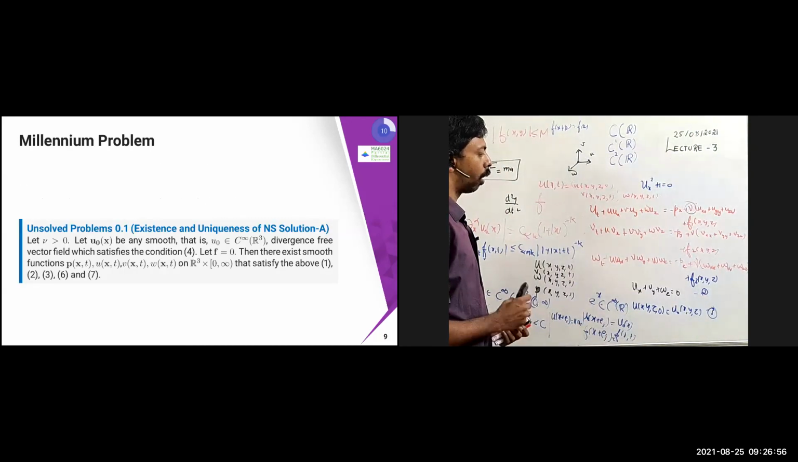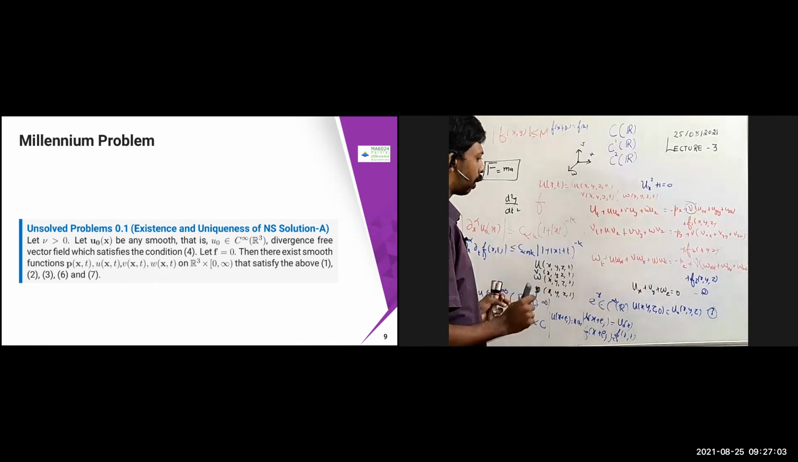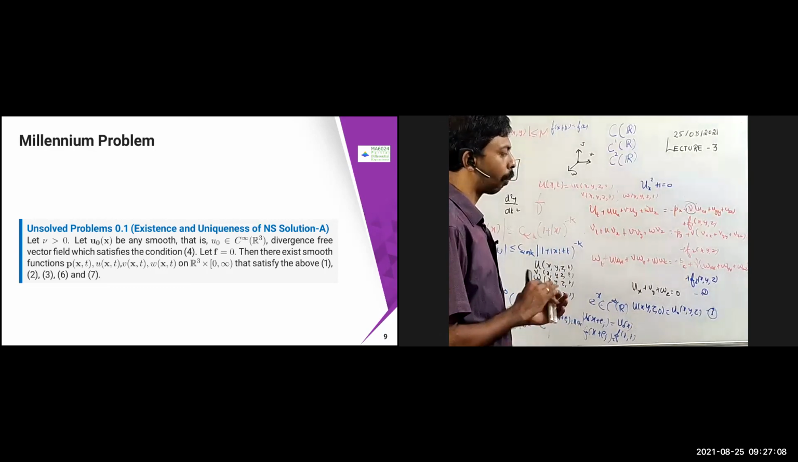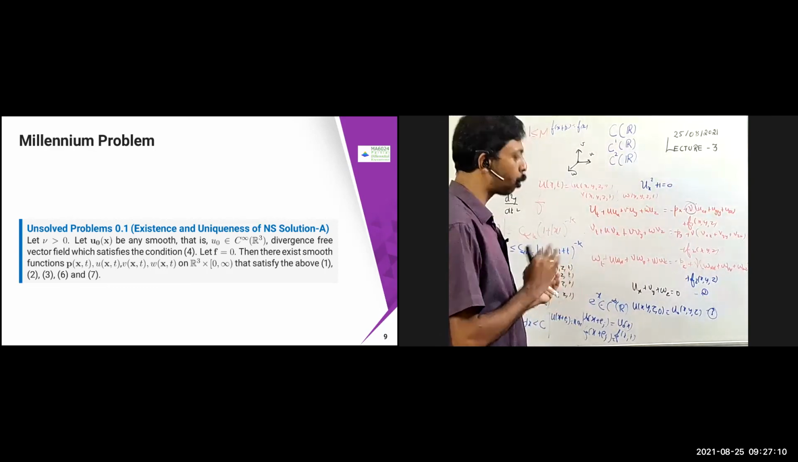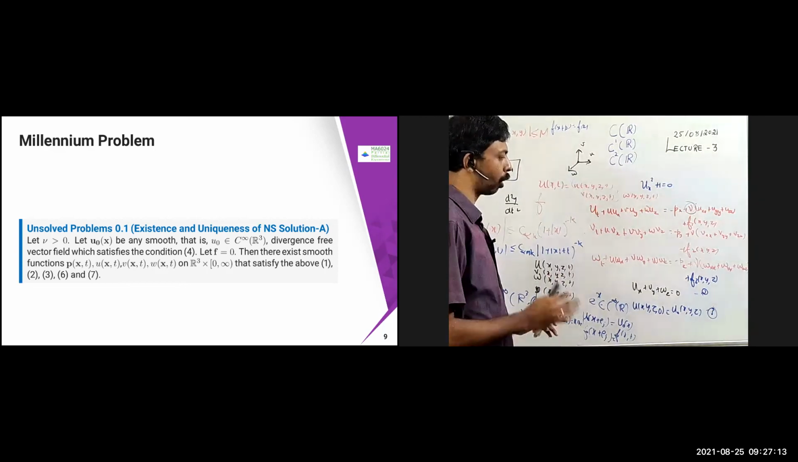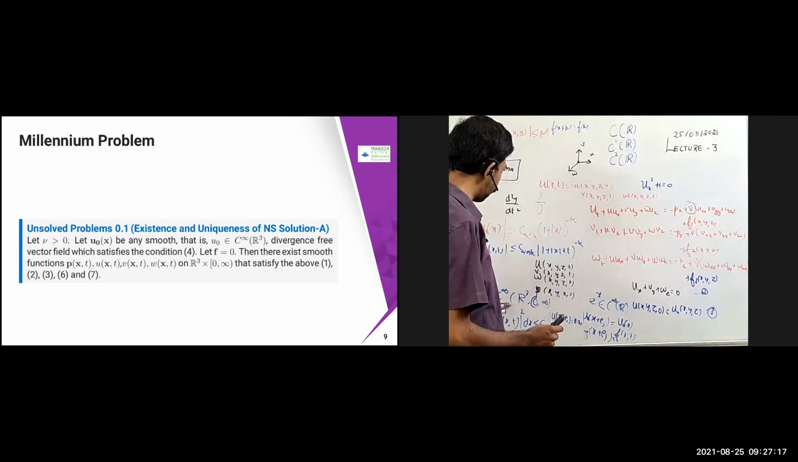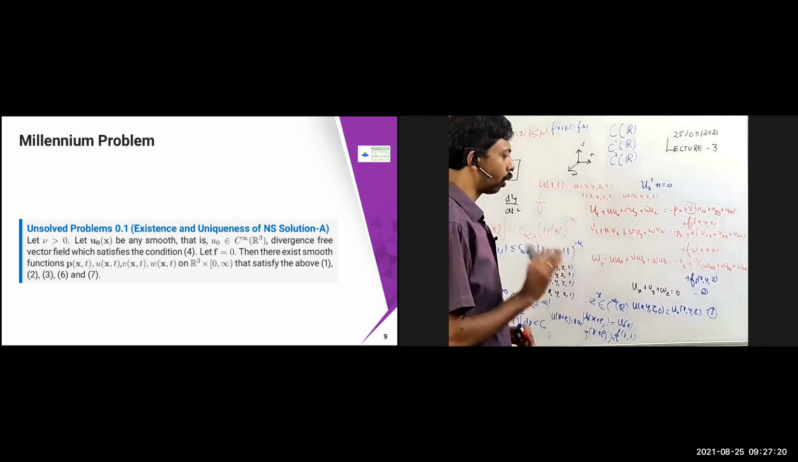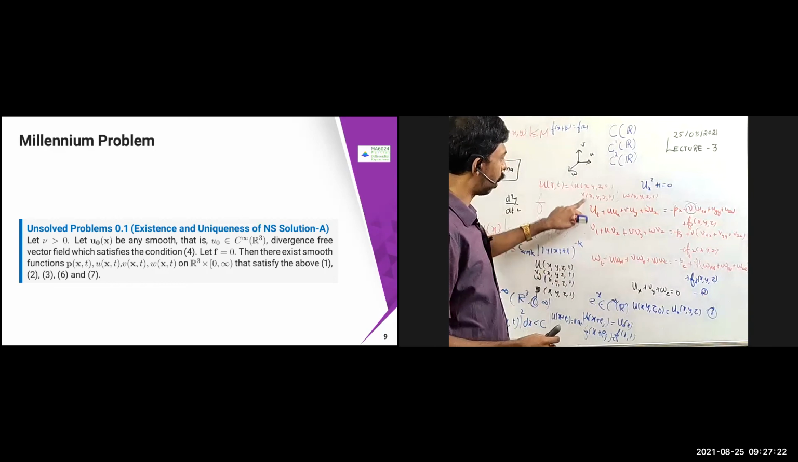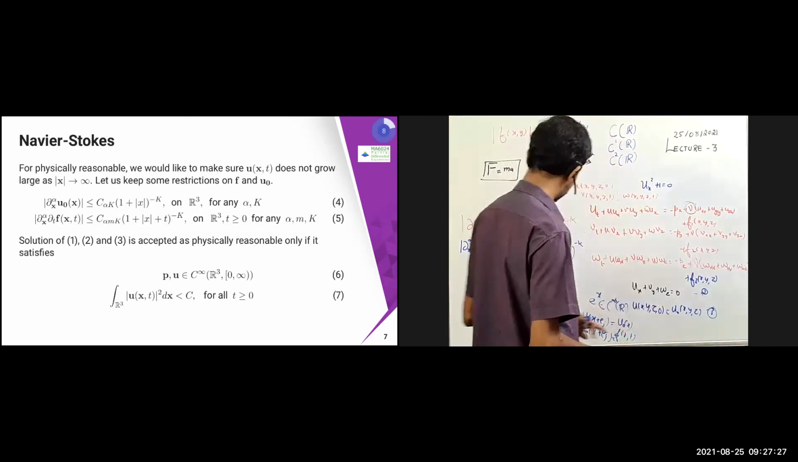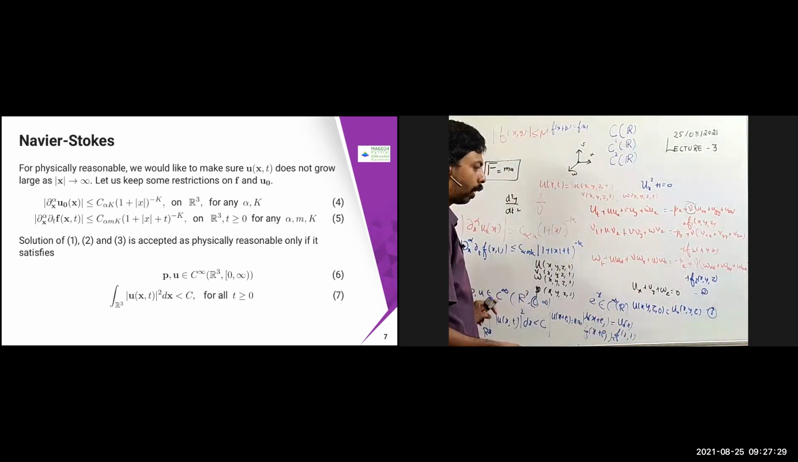Now, what is this theorem saying? This is the unsolved problem. It says that there is a smooth function p of x comma t, and u, meaning p comma u belongs to C infinity of R cube cross 0 to infinity. I'm just writing the same thing in words. This means a smooth function, and it satisfies these three equations, together with 6 and 7. Whether that is going to exist or not.